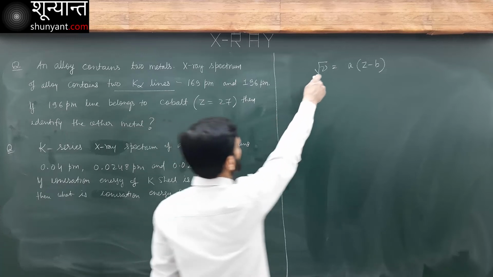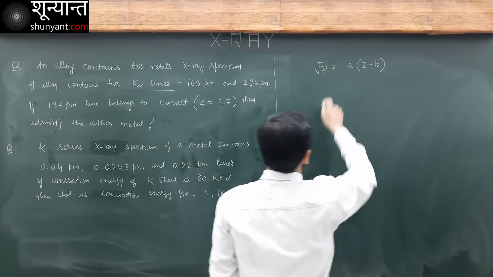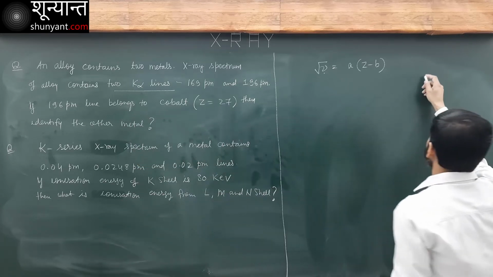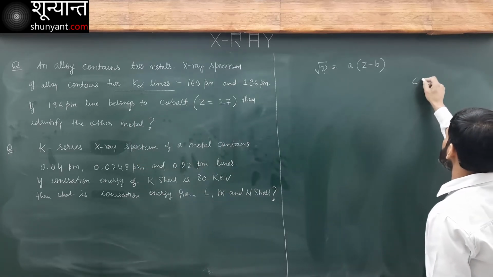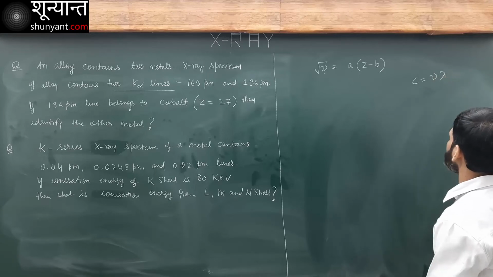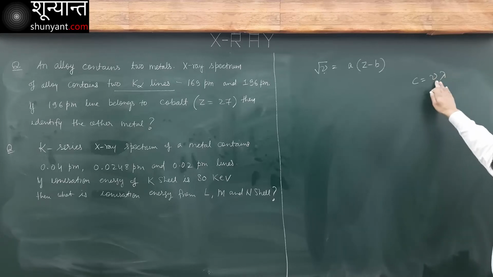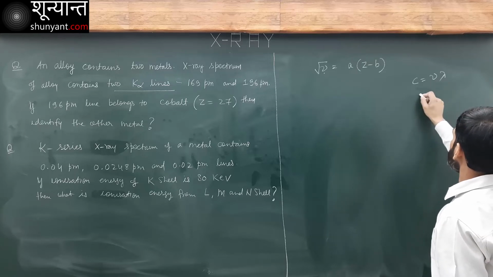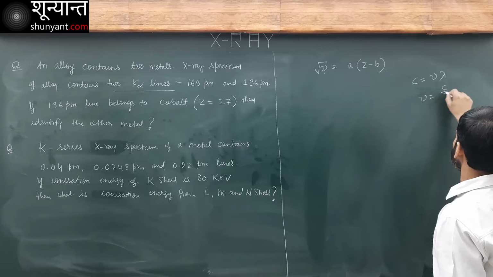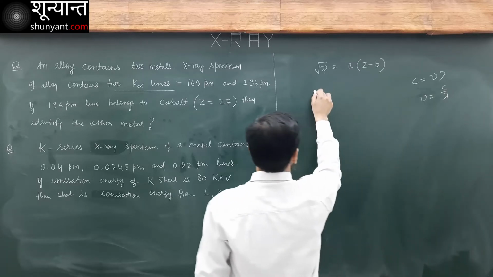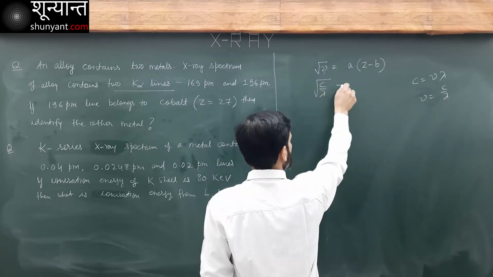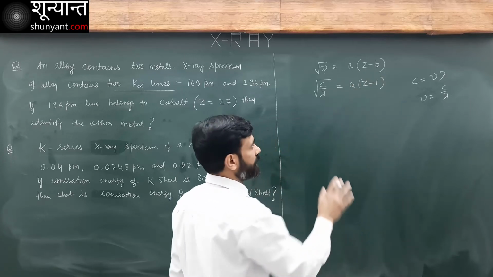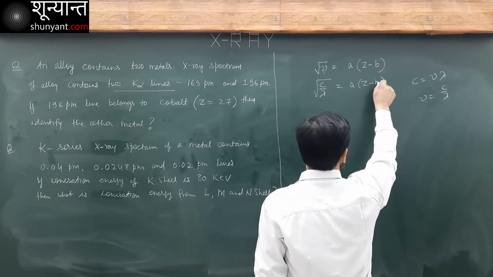Now, I can convert this into the form of wavelength. I can use this relation: speed c is equal to nu times lambda, speed is frequency times wavelength. So nu is c over lambda. So it's like this: under root of c over lambda is a times (z minus b).